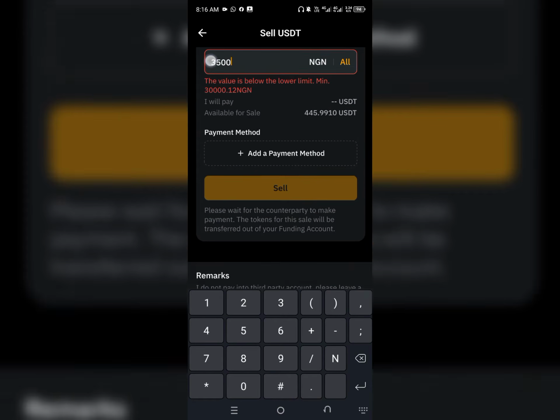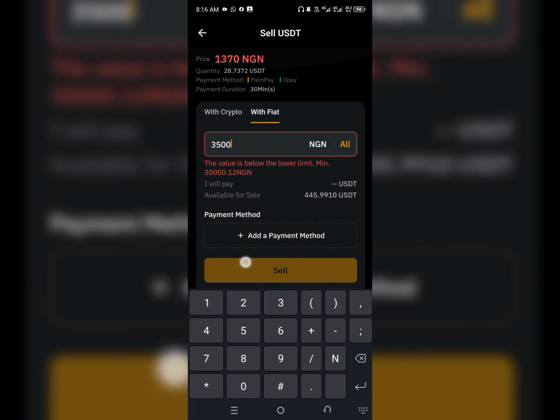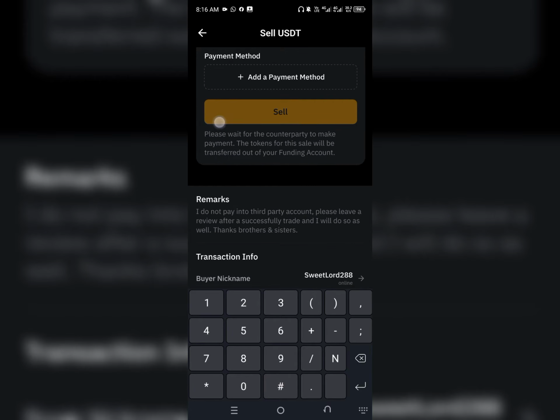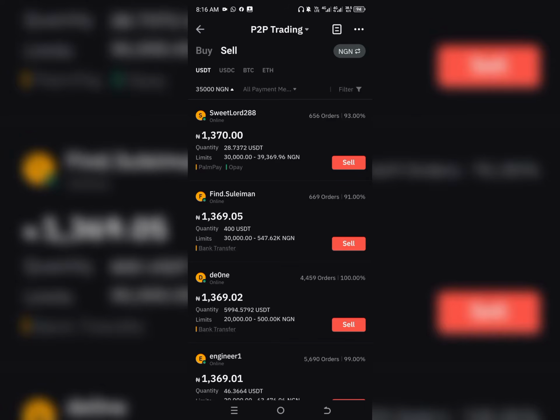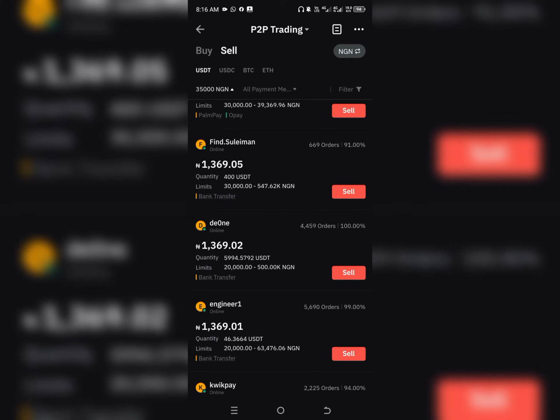So I think I've already done that. I don't know the reason why it's not showing me. I've added my bank. So let me see the reason why it's not. Oh, okay, it's only PalmPay and OPay. So let me go back and choose this particular person, find Suleiman. Because it's actually bank transfer, it can send to any bank.